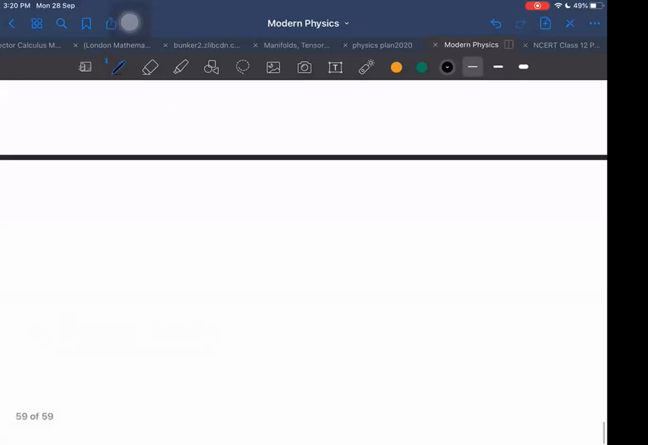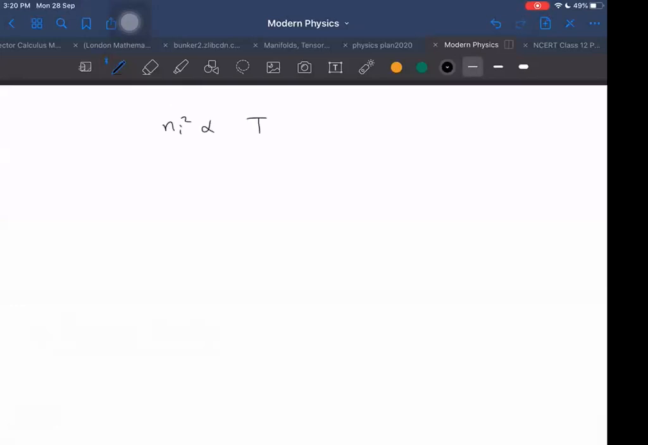Ni squared is directly proportional to T raised to the power 3 by 2 into e raised to the power minus delta E divided by kT. This I'm writing. Maybe it was 2kT here. Are you sure? Sir, 2kT. Yes, sir, 2kT only, sir. Okay, right.